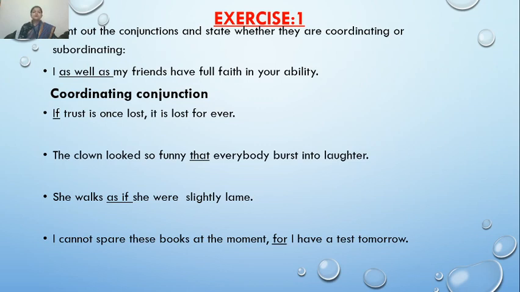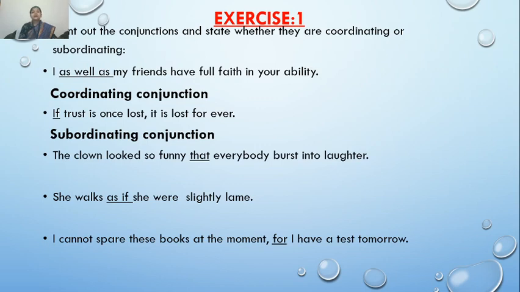What is lost forever? The trust that is once lost. So here one clause is the main clause and the other clause is the subordinate clause. Such clauses are joined with the help of a subordinating conjunction. So if is my subordinating conjunction.